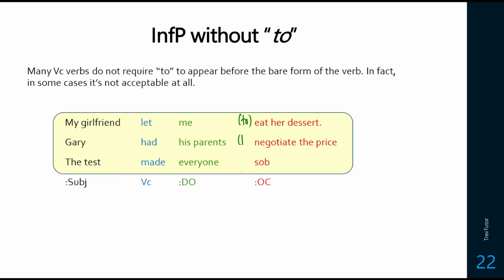And how do we know it's direct object and object complement? Well, we can use that equal. So my girlfriend let me eat her dessert. So me is the one eating her dessert. Gary had his parents negotiate the price. So his parents equal the ones negotiating the price. The test made everyone sob. Everyone equals sobbing. So this is how we say the direct object and object complement. And because there is no tense, we know that it is in its infinitive form. So that's why we can posit that there's an infinitive before it that just isn't pronounced.